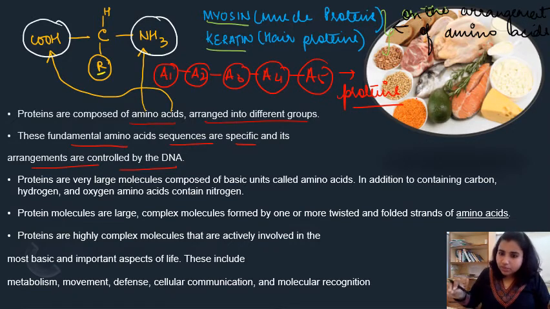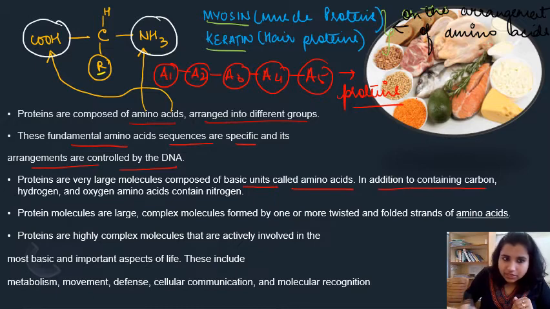Similarly, you have so many proteins inside your body. How are they different from one another? They are different from one another in the arrangement of the amino acids, right? Proteins are very large molecules composed of basic units called amino acids. In addition to containing carbon, hydrogen and oxygen, amino acids contain nitrogen. So you can see what elements are present here: nitrogen, hydrogen, carbon, oxygen, hydrogen, right? And if the R group is replaced by some other group, then we will include that also, right?